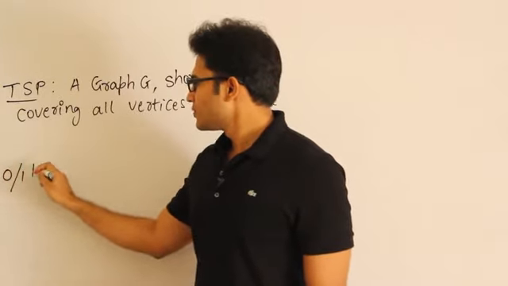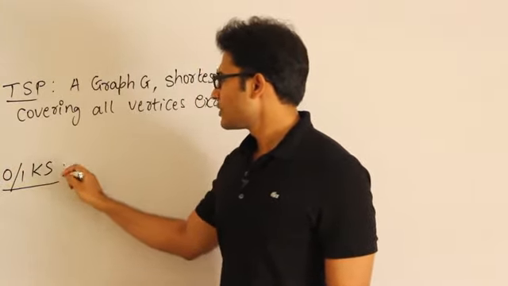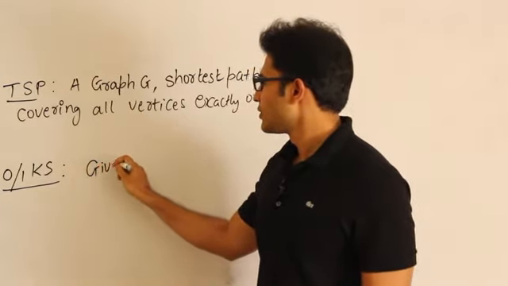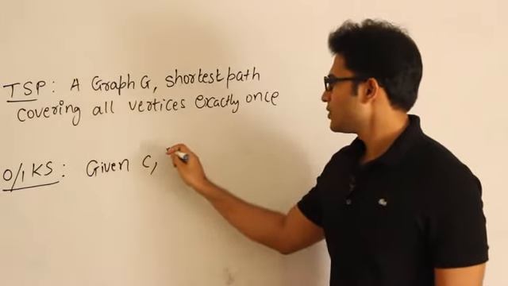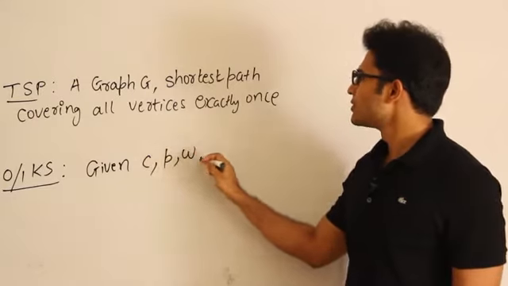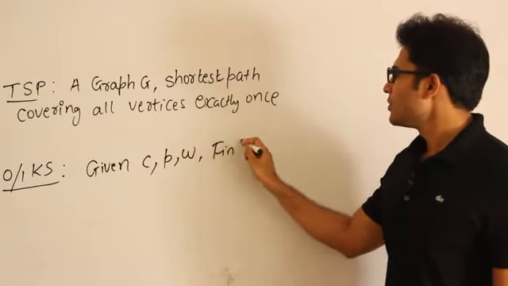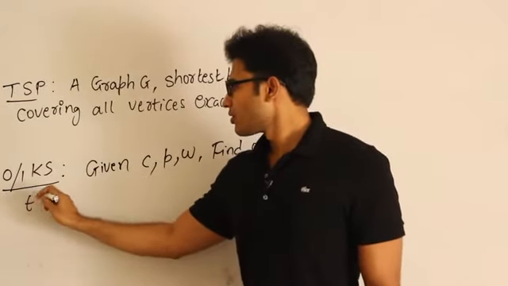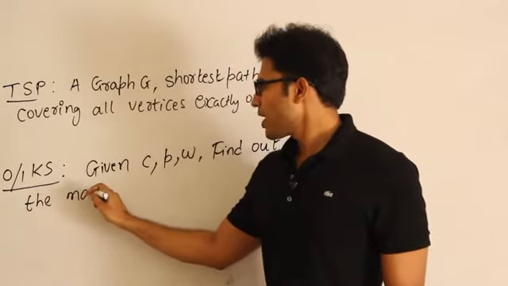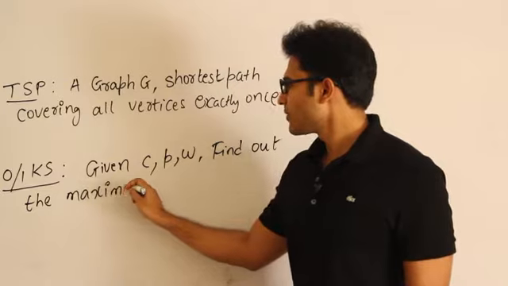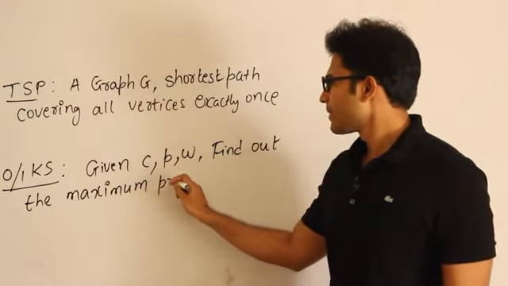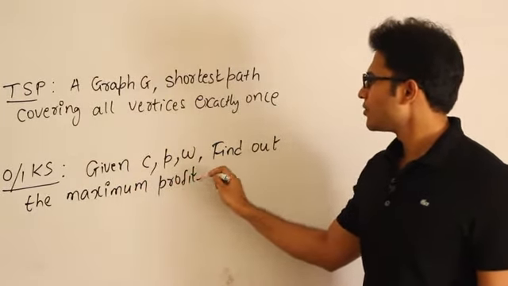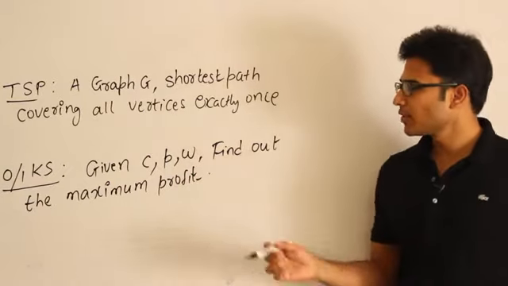Given the capacity, profits and weights, find out the combination that gives the maximum profit we could get, right?